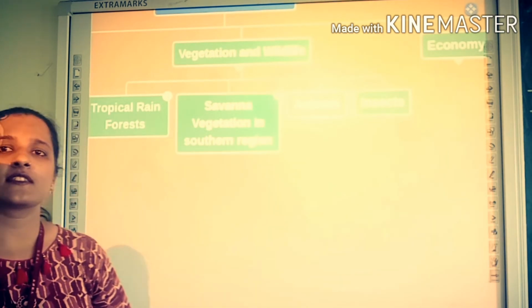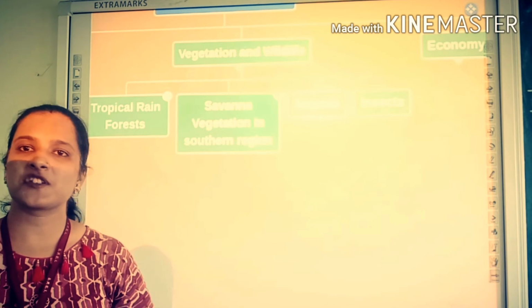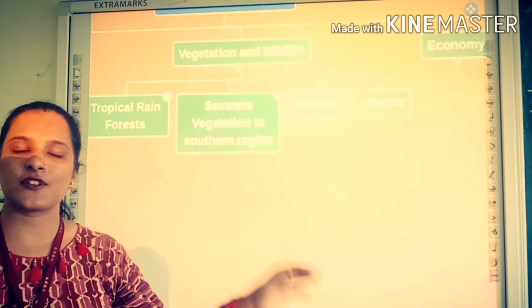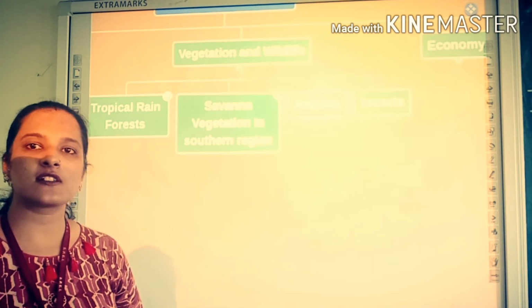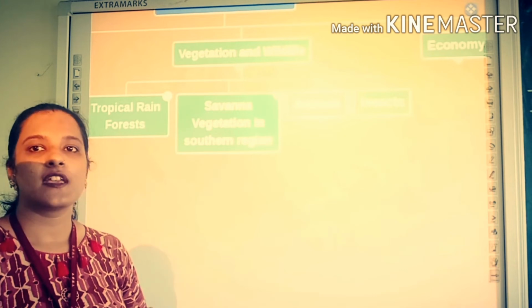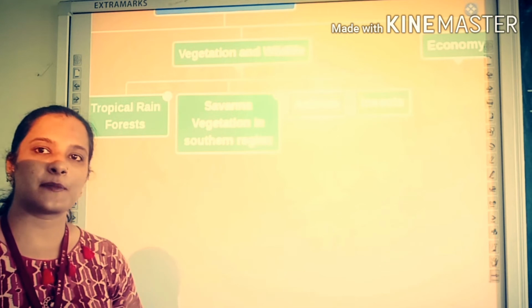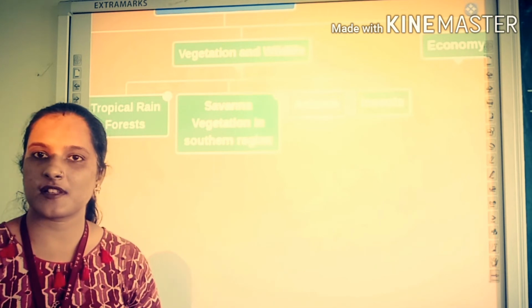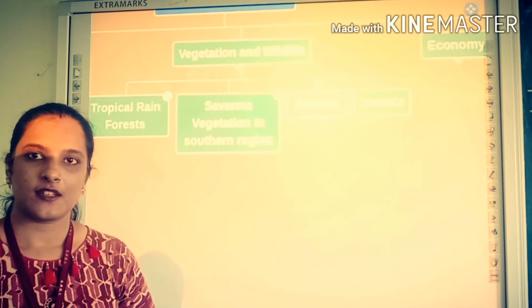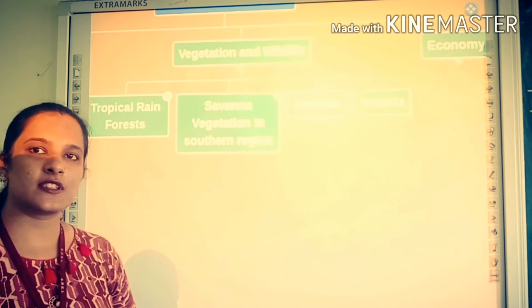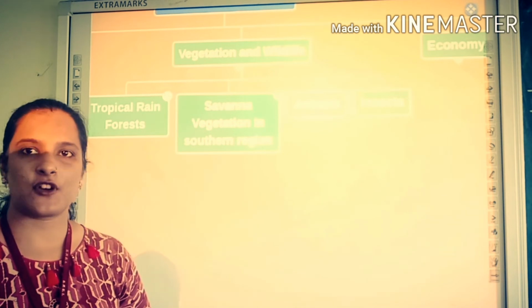What does it mean? These are the evergreen forests which remain evergreen throughout the year because of the heavy rains they receive. Even no sunlight can reach the ground there. So creepers, climbers and herbs grow below them. Even those are so thick that it is hard for us to pass through them.